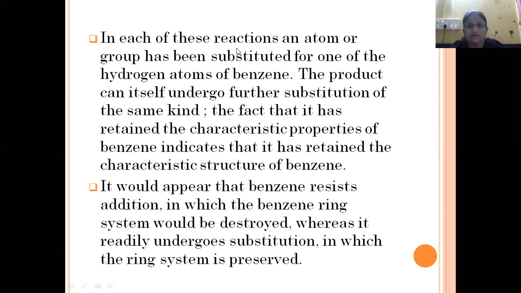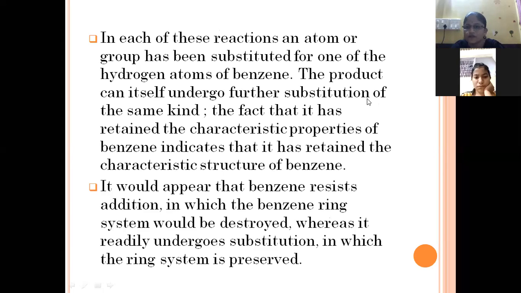So in each of these reactions, an atom or group has been substituted for one of the hydrogen atoms of benzene. This we have already discussed. The product can itself undergo further substitution of the same kind. The fact that it has retained the characteristic properties of benzene indicates that it has retained the characteristic structure of benzene. What we have seen up till now,